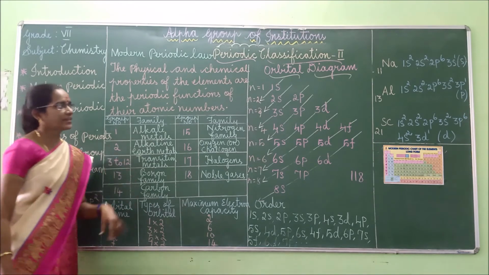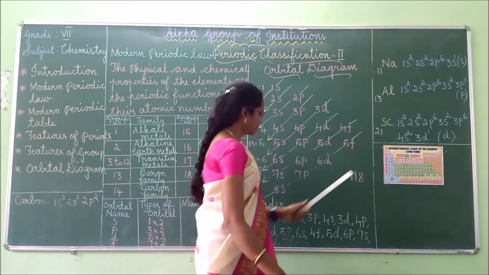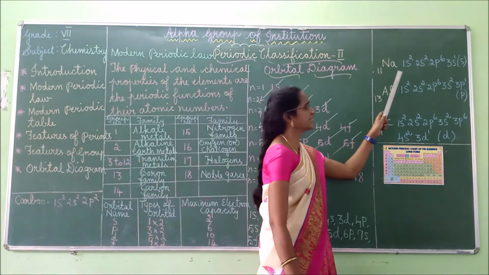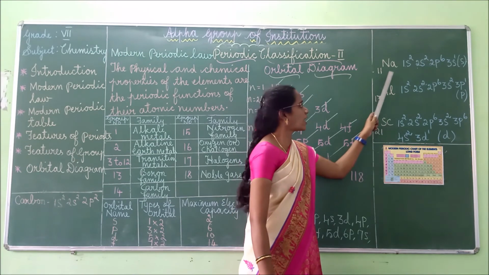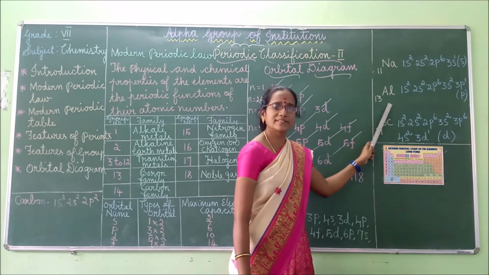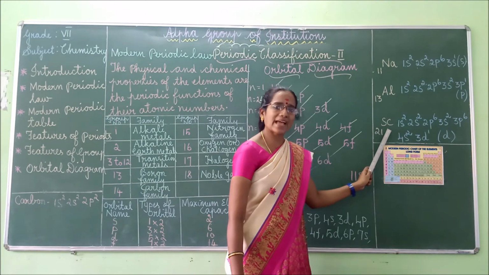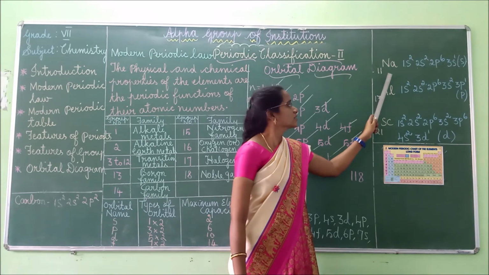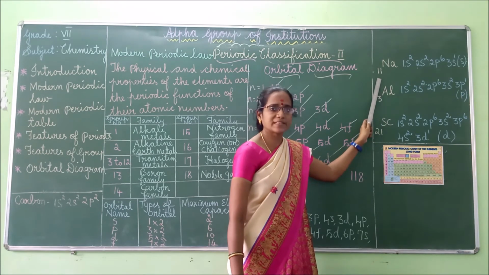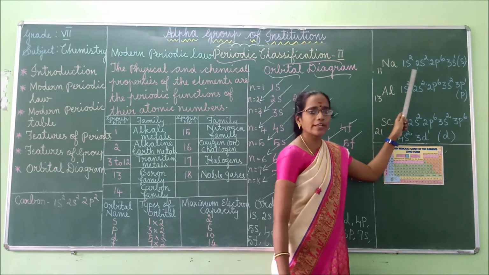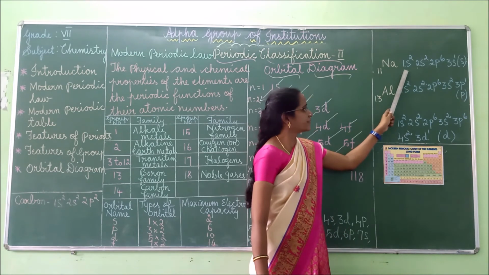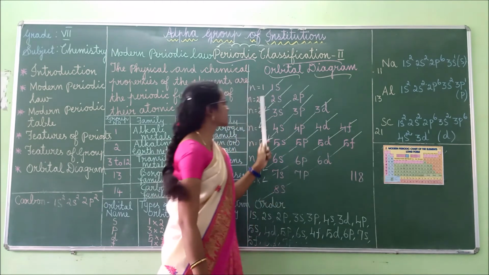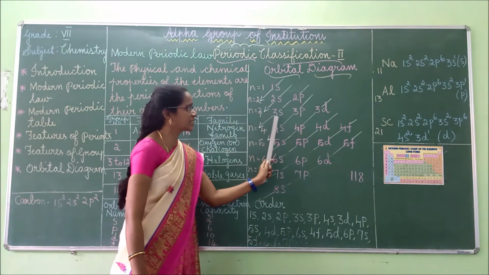Got it, children? Next, based on this orbital diagram, we can see 3 examples. One is sodium, second is aluminium, third is scandium. Sodium, its atomic number is 11. So its electronic configuration will be 1s2, 2s2, 2p6, 3s1.